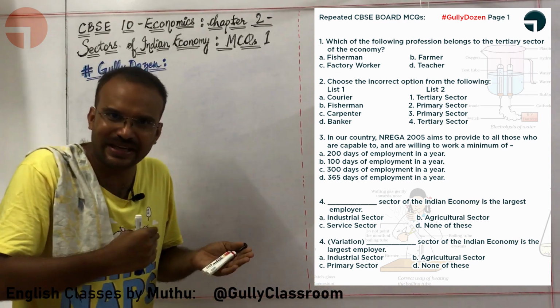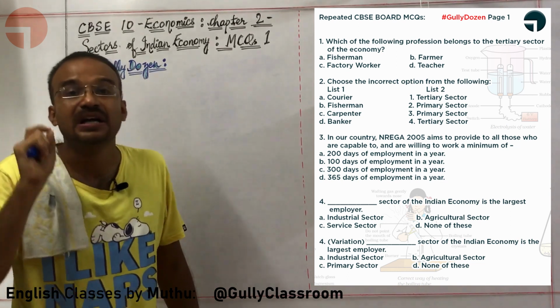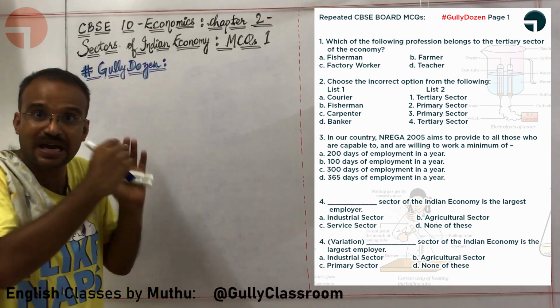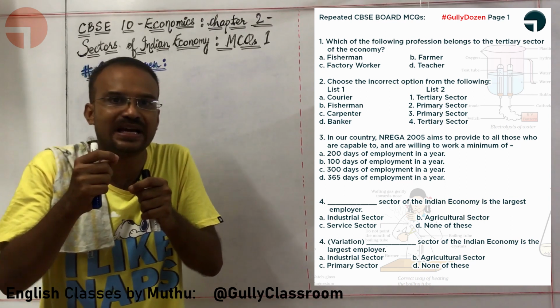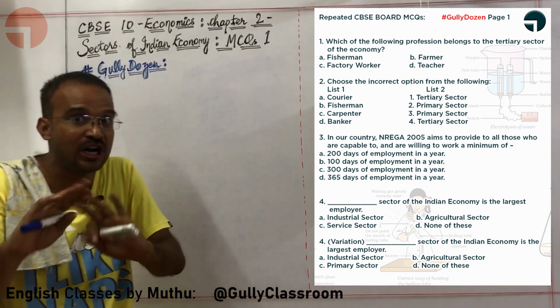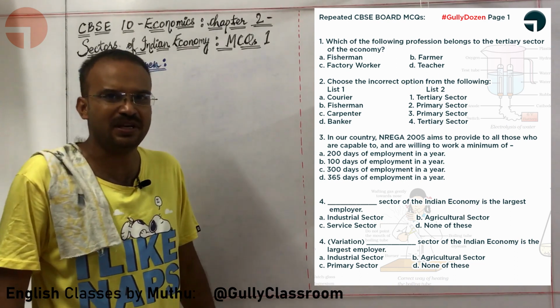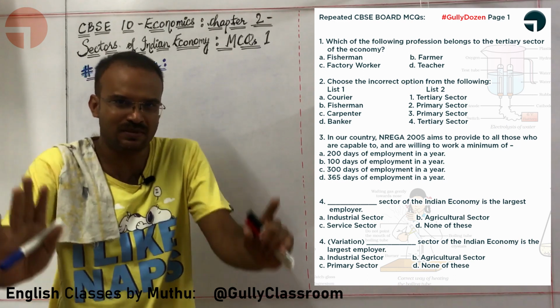Listen to the entire lecture. Check how many answers you have got right. By doing this, you can study this chapter and also know where you are standing with respect to your knowledge of this particular chapter, Sectors of Indian Economy. This is how you should do this Gully Dozen for optimum results.